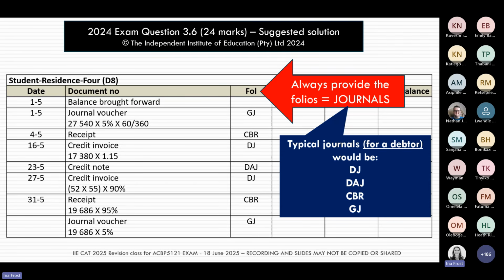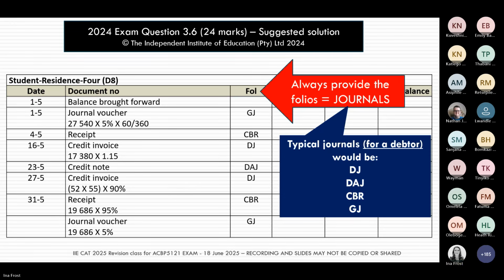The debtors journal for the credit sales. The debtors allowances journal for sales returns. Cash book receipts for when your debtor pays you. And the general journal for things like settlement discounts, credit losses, or interest that's being charged to the debtor.